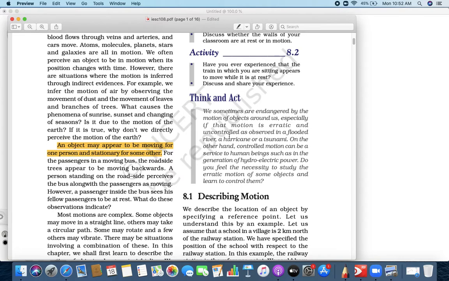Now how is that possible? So how is that possible? That is possible when an object may appear to be moving for one person and stationary for the other. Let me give you one example here.